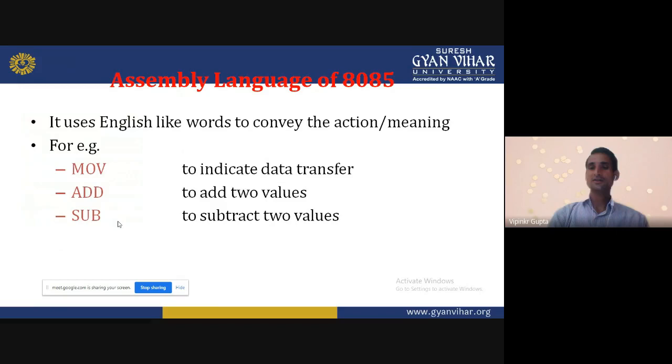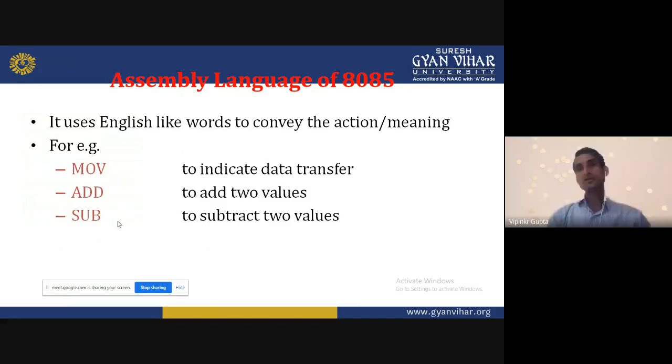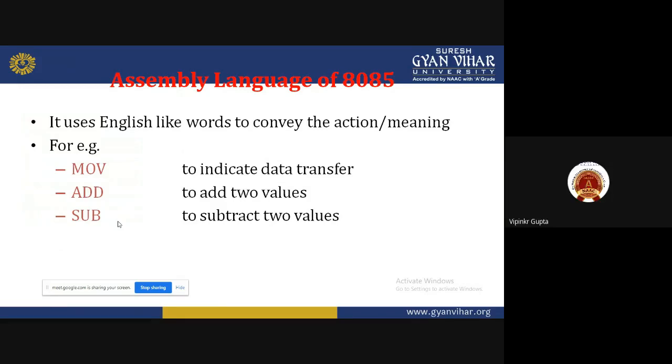Suppose one person says something in English. That translator will convert those words into Hindi and transfer them to the other. The same thing it will do when the next person says something in Hindi: the translator will convert those words into English and transfer them to the other. So that is the way of communication.